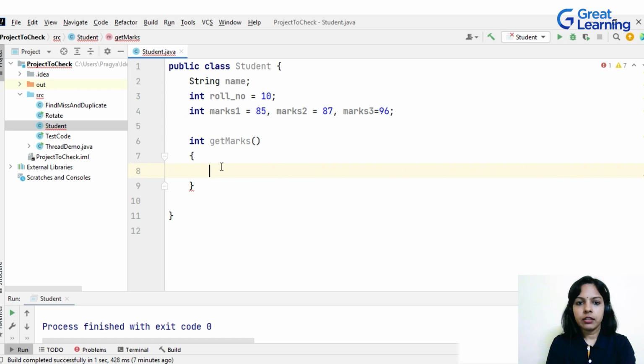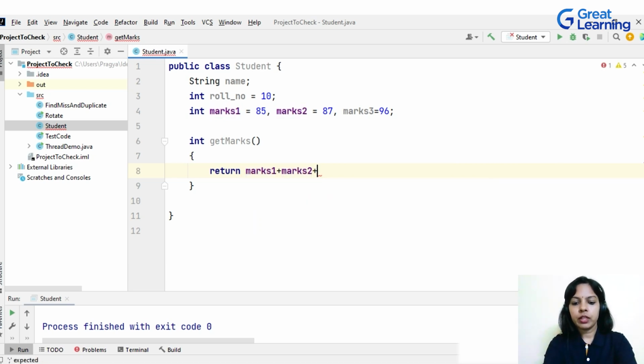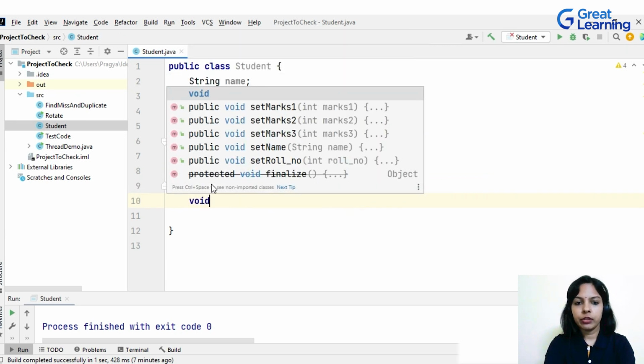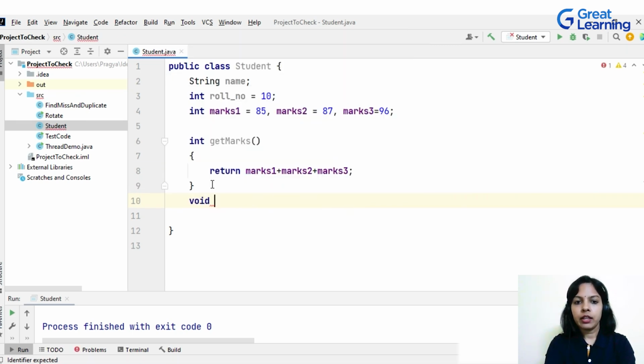so that I can define here directly return. So this return keyword will return the final value which I'm going to write after this. That is marks1 plus marks2 plus marks3. So it will add all the values of these 3 variables and return as an output. Now the next method which we should have here as per our problem statement is getGrades.